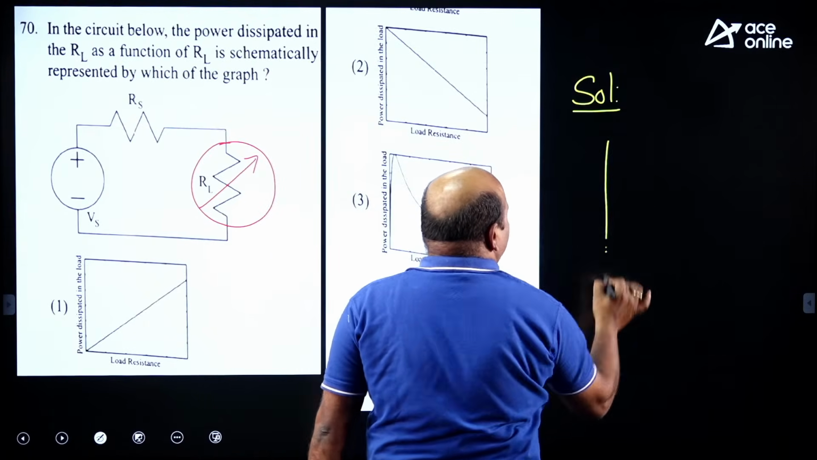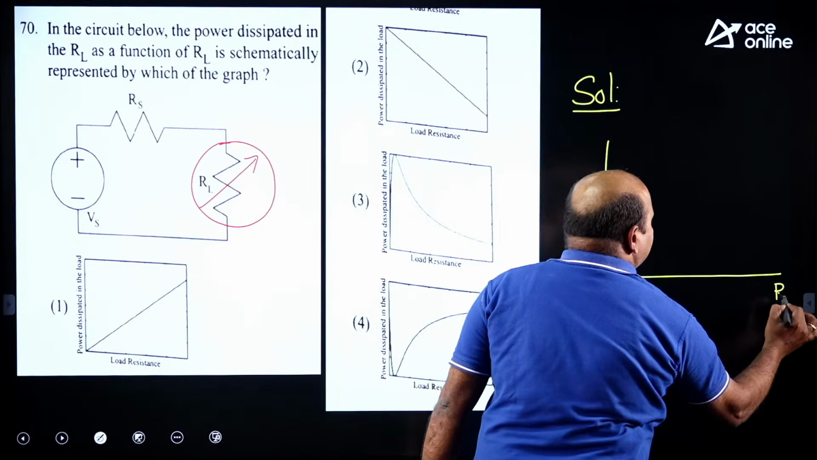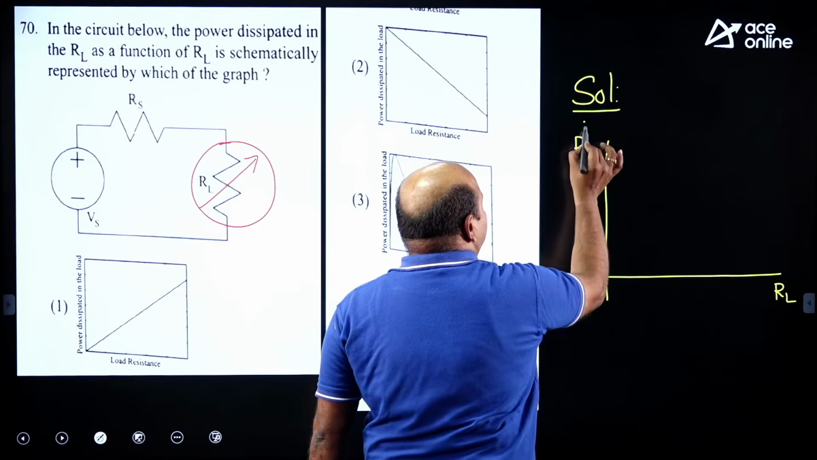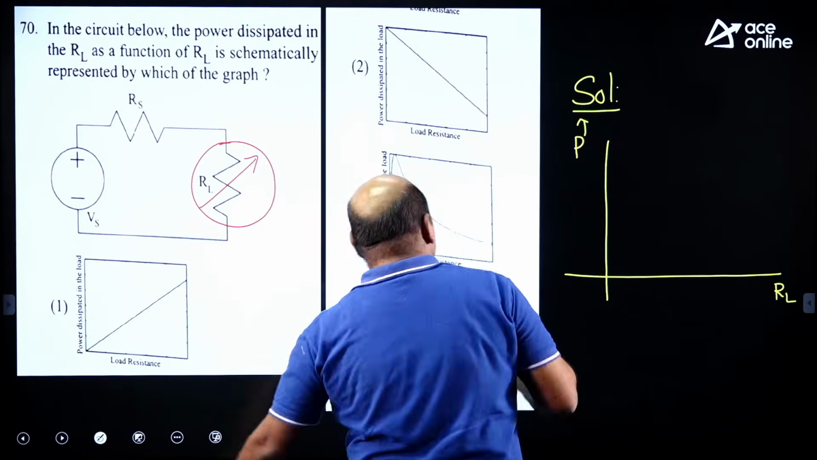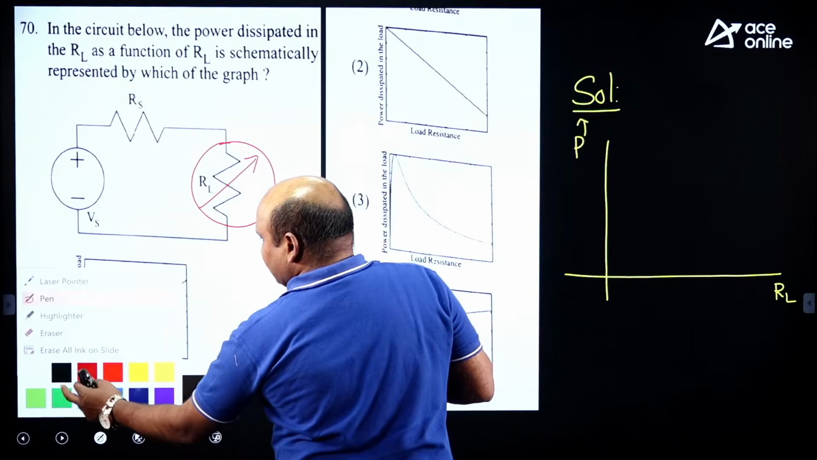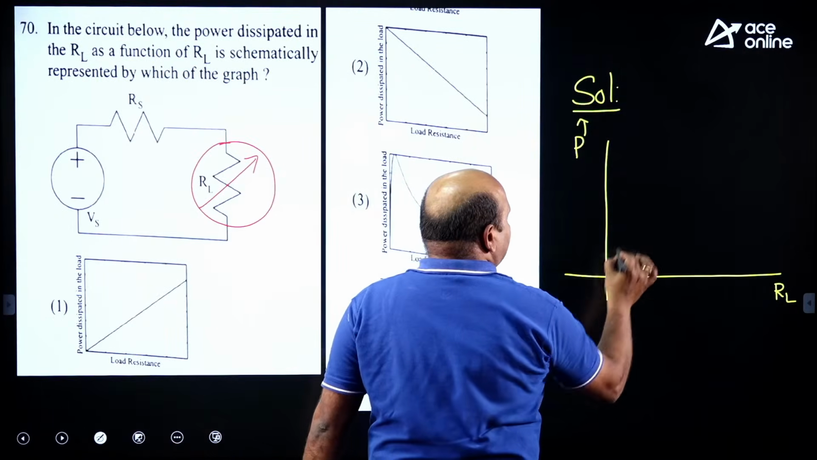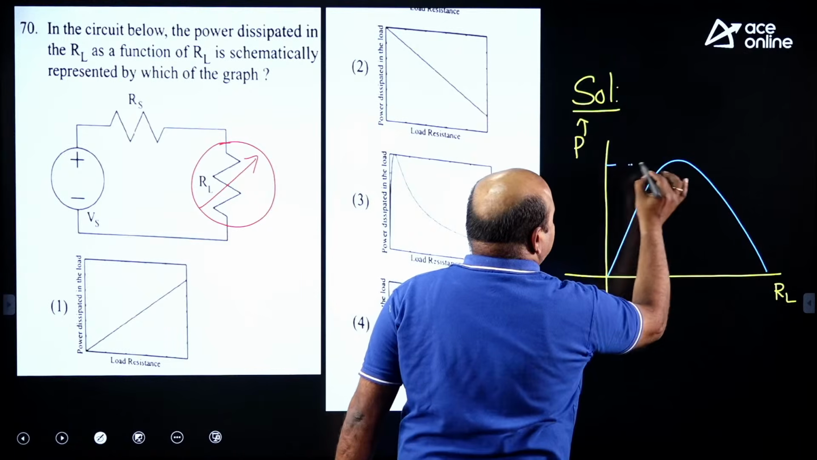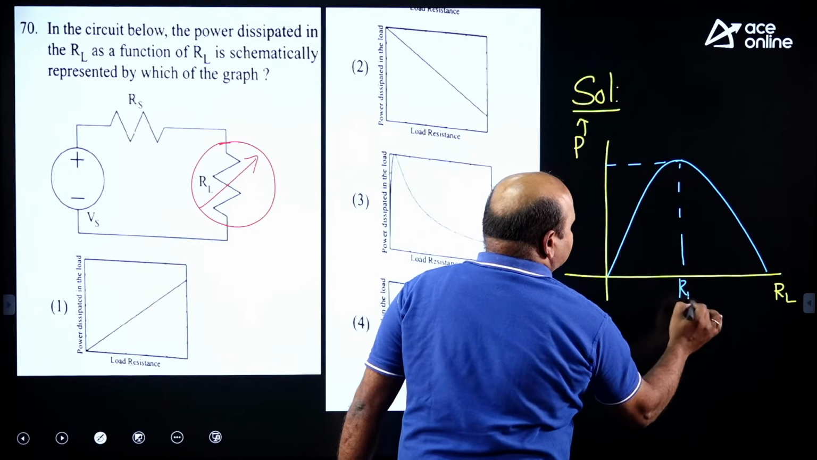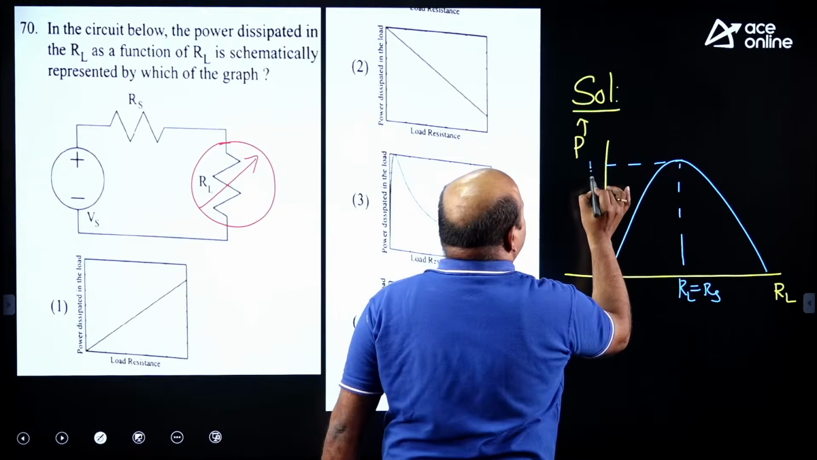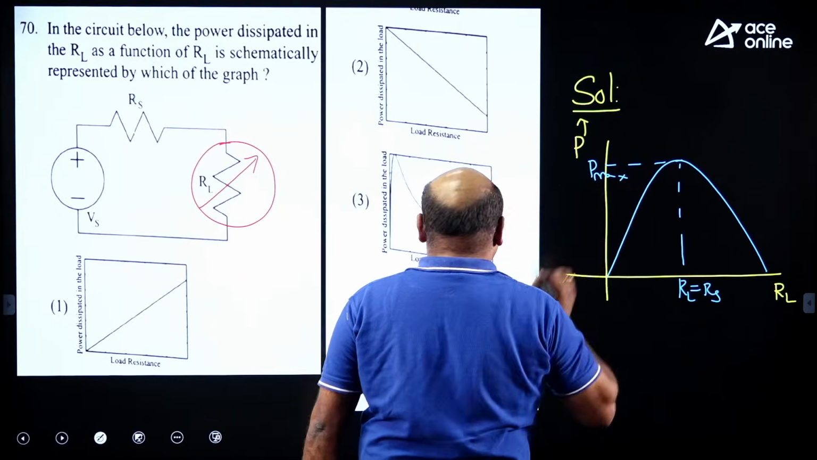Under the maximum power transfer theorem, I have given that power versus load curve. How is the curve? It is the bell curve. We are getting that bell curve up to RL equal to RS. This is the P maximum we are getting.